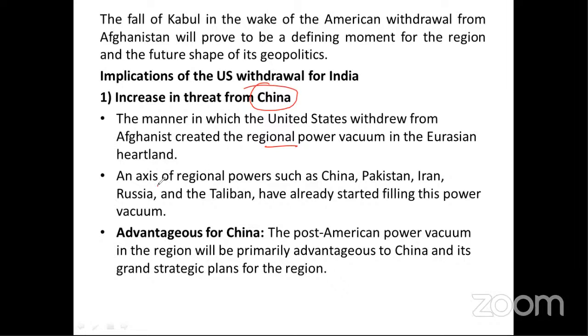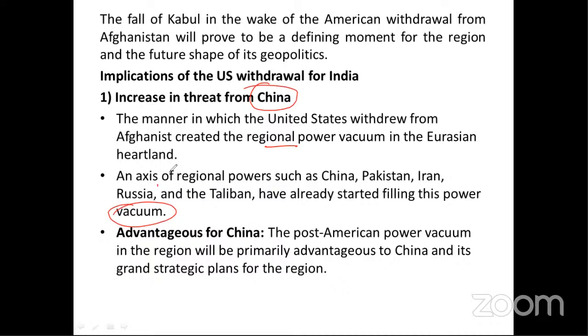Another important point here is the access of regional powers. China, Pakistan, Iran, Russia, and the Taliban have already started filling this power vacuum, because the government is still not stable here. The Taliban is in control, but nobody knows whether this will be a permanent government or what will happen in future if they continue to run as the government. That's why it's considered a vacuum.